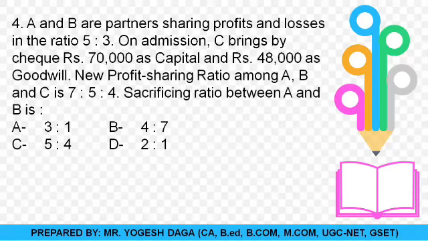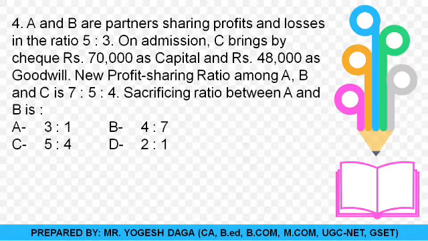A and B are the partners sharing profit and loss in the ratio of 5:3. On the admission, C brings a cheque of 70,000 as capital and 48,000 as goodwill. Okay, no problem. The new profit sharing ratio between A, B and C is 7:5:4. So what will be the sacrificing ratio between A and B? Now students, we are required to calculate the sacrificing or gaining ratio in this chapter. So from this question, I just want to know what will be the sacrificing ratio between A and B.